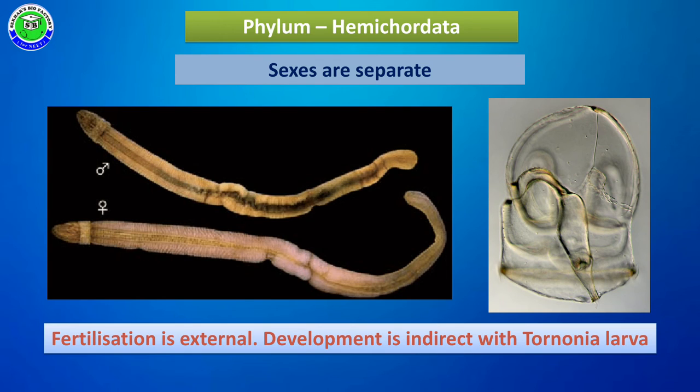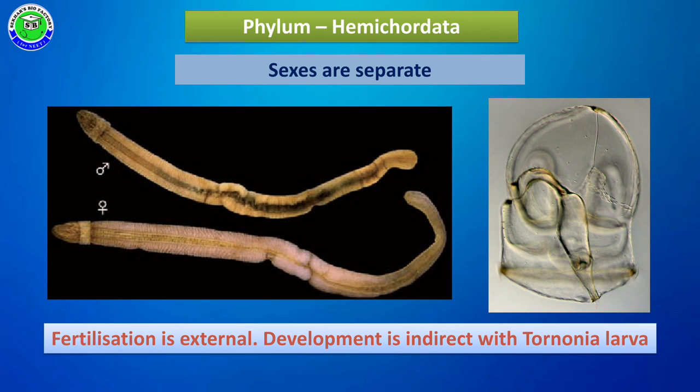After this fertilization, the zygote becomes a larva called the Tornaria larva. This Tornaria larva then becomes an adult individual, so the process of development is indirect development.